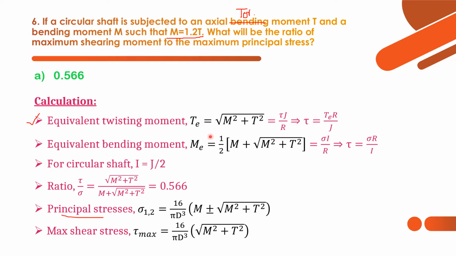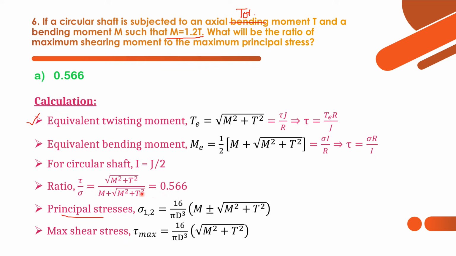Equivalent twisting moment, in case we have m and t, what will be the answer? Root of m square plus t square. And in case of equivalent bending moment, what will be the formula? M is equal to half into m plus root of m square plus t square. These are the basic and important formulas we have to memorize so that we can easily find the answer for a question like this.